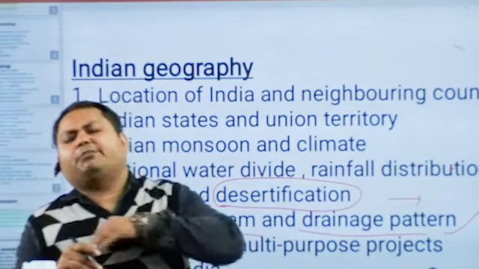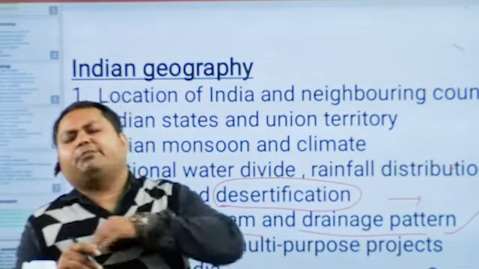Sixth chapter is the topic related to irrigation and multi-purpose projects. What will we discuss in irrigation? First of all, we must know the definition of irrigation. What is the definition of irrigation? Artificial supply of water to plants, crops, or trees is called irrigation.